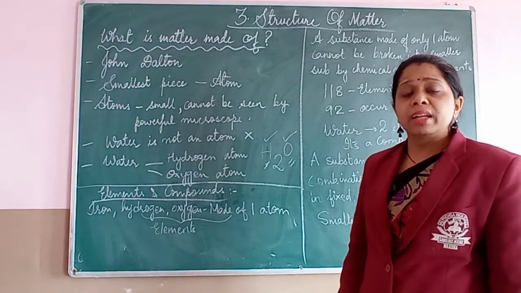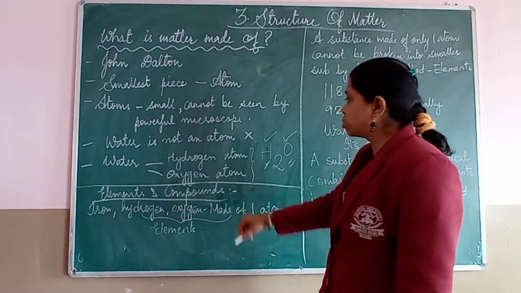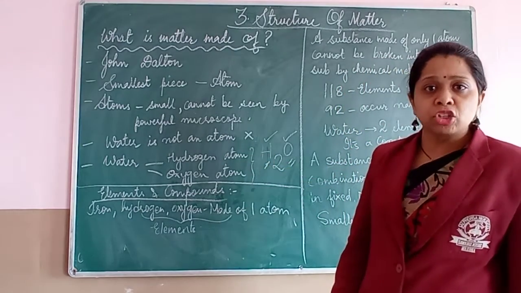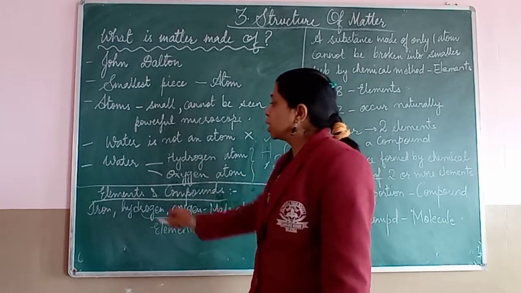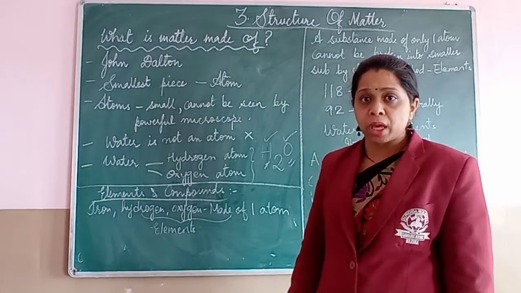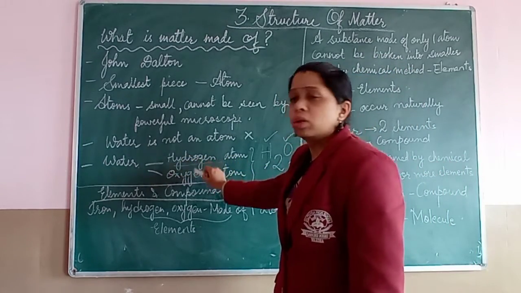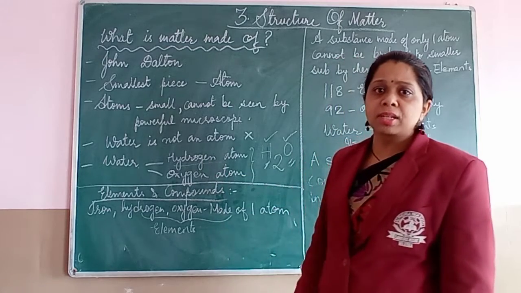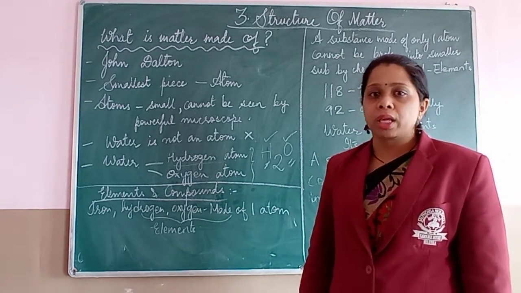When there are two or more atoms present inside, such things are not called atoms. Water is called a molecule, because it has two different constituents, and therefore water is termed a molecule.